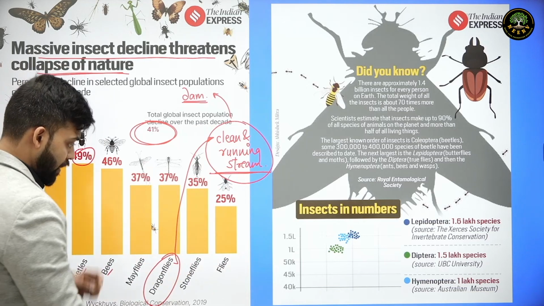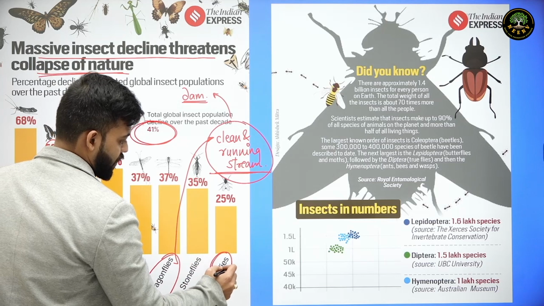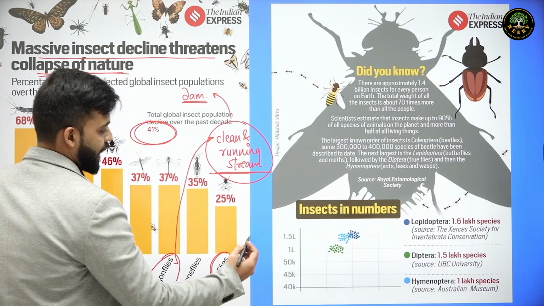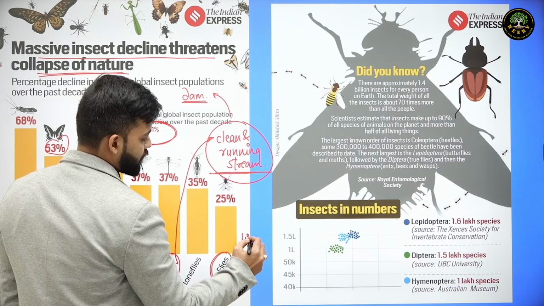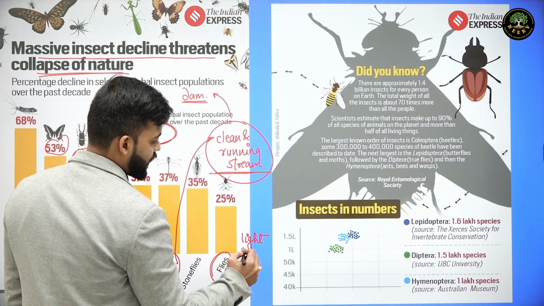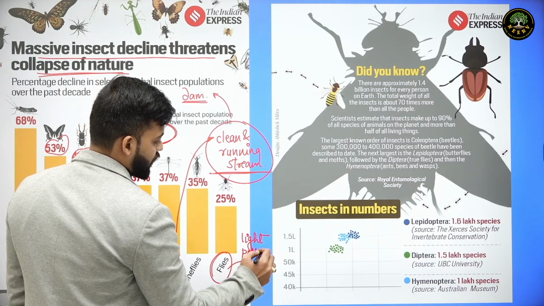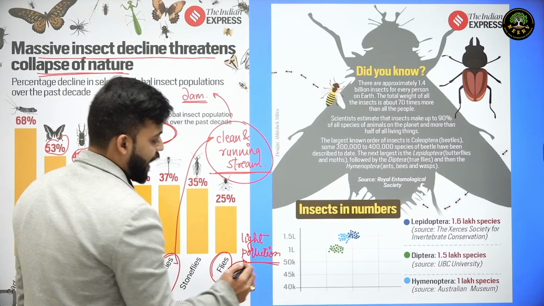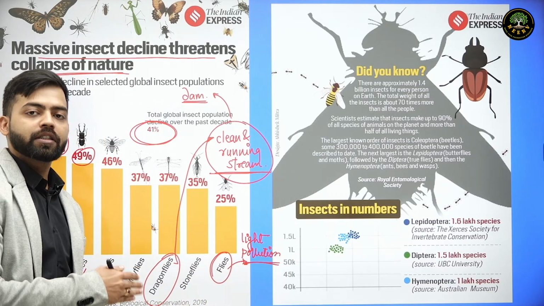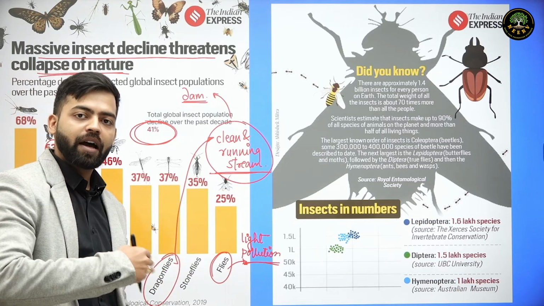As far as fireflies are concerned, fireflies population will decline if there is too much light pollution. For example, recently there was a news that in Bengaluru, the firefly population is shifting towards the forest, that is away from Bengaluru.